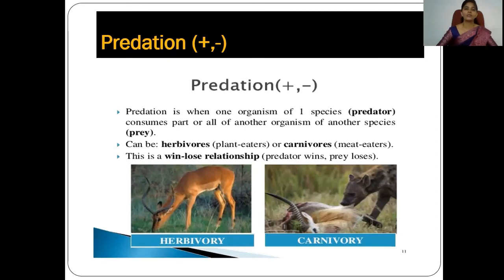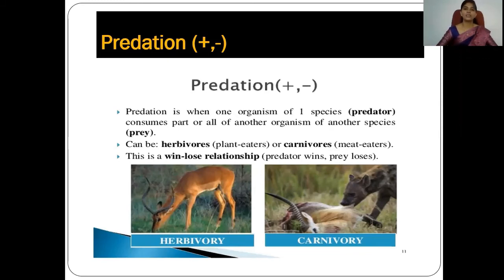So deer can use the plant as food. They are getting a benefit because they are obtaining food from that plant. But the plant can be destroyed or harmed by such activity. So it is known as predation.